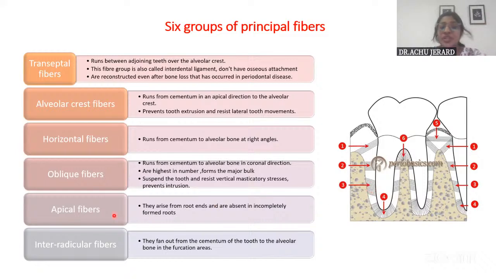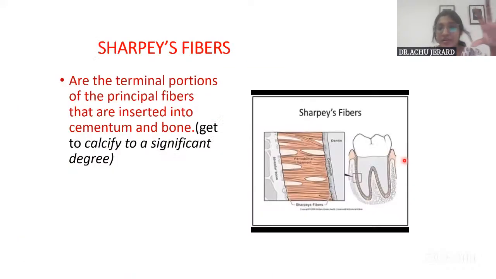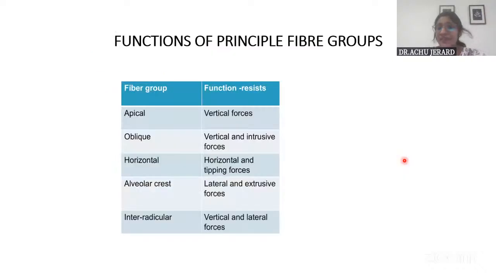Coming on to the next one, the apical fibers, as the name itself suggests, fan out at the apex of the root, and this is absent in incompletely formed roots. And interradicular fibers fan out between the 2 roots in the furcation area. With that, I hope that is clear. And then you add Sharpey's fibers, which we have already told you. They are the principal fibers which are embedded into cementum and the alveolar bone. I've written the function in a separate table, and that way also you can present it for the exam.